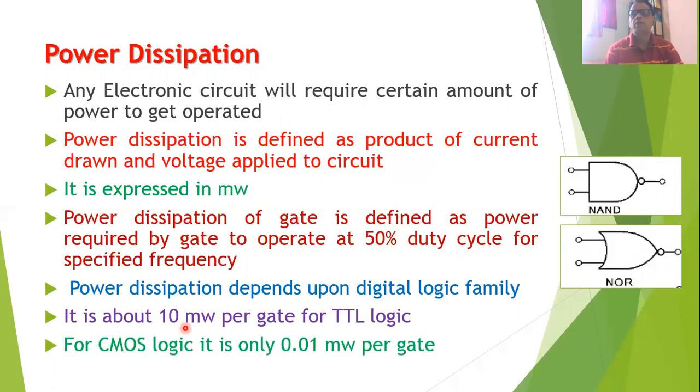But this power dissipation can be further reduced to a very low level. This technology is called complementary metal oxide semiconductor technology, or CMOS logic technology. In CMOS, the power dissipation is much lower, and it is only 0.01 milliwatt per logic gate. So if power dissipation is an important issue for you, then you should always prefer CMOS logic gates, that is, these gates have minimum power consumption.